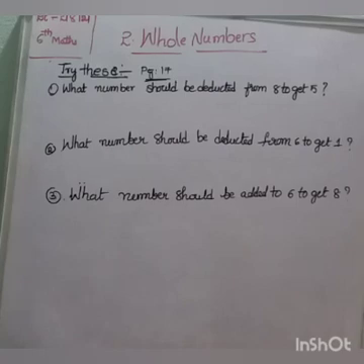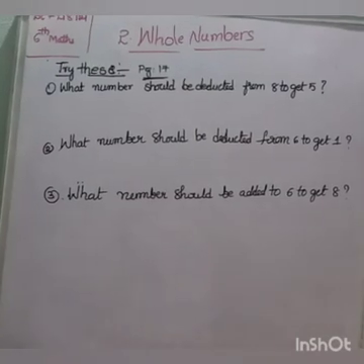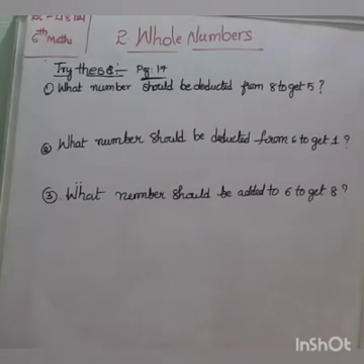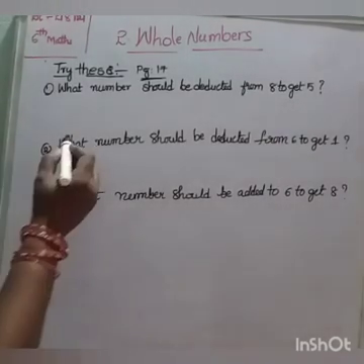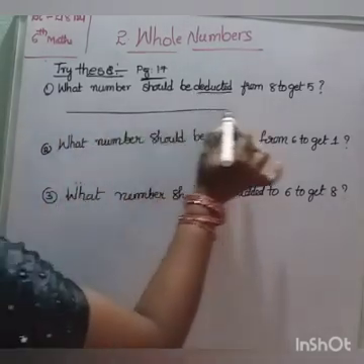Try this. Page number 17. First one: what number should be deducted from 8 to get 5? So, we have to draw a number line. Here, deduction means subtraction.